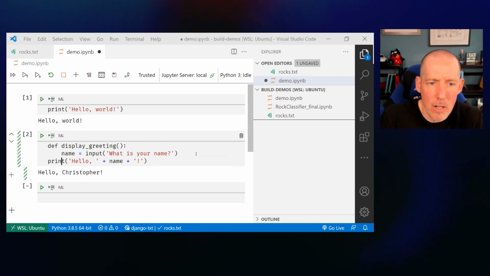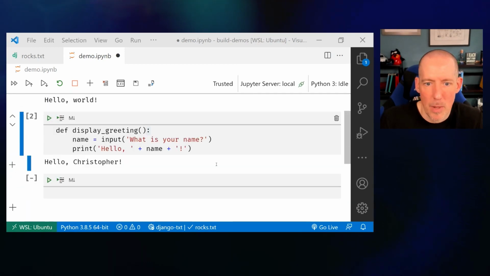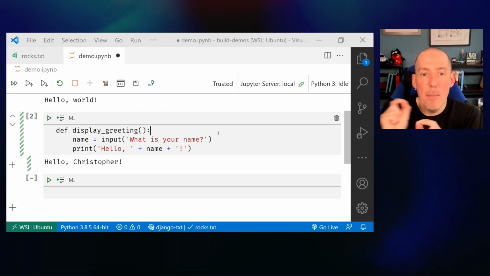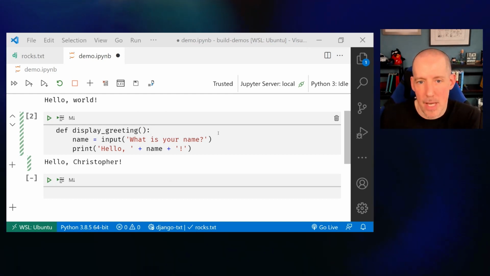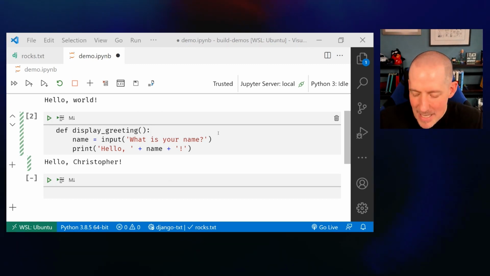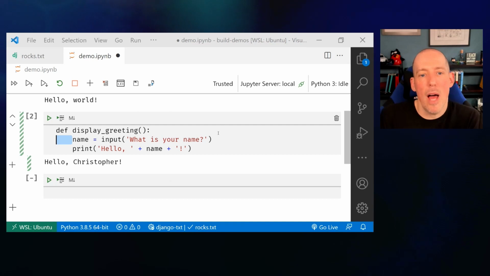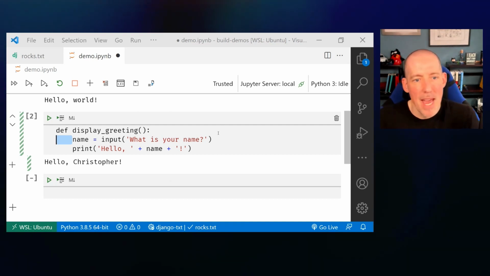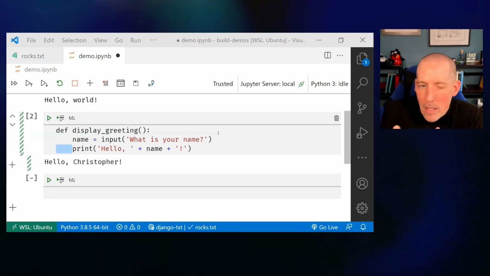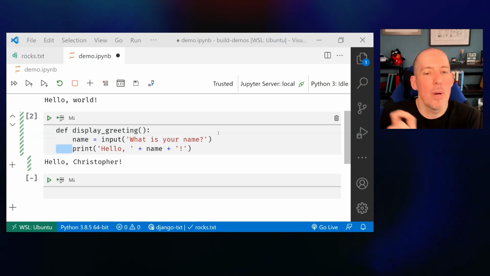And now what you're going to notice here is the fact that we've got a colon. Let me actually make this a scooch bigger. There we go. And I've got a colon right there. Now the colon is very important because now I'm indicating to Python that what comes after this is going to be part of that function. Now the next thing that you'll notice is the fact that I tabbed in those next two lines, that I tabbed in that name equals input, and I tabbed in that print statement. This is something that is relatively unique to Python, that white space is going to matter.